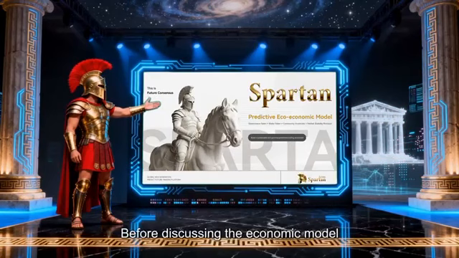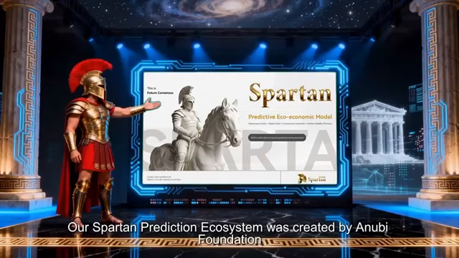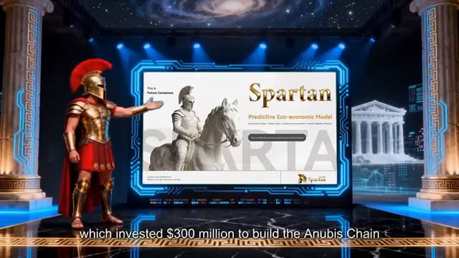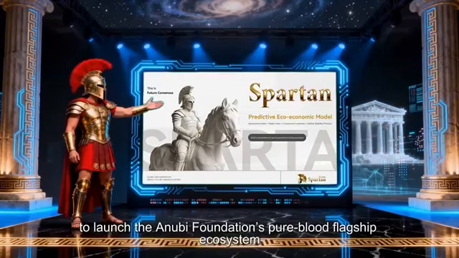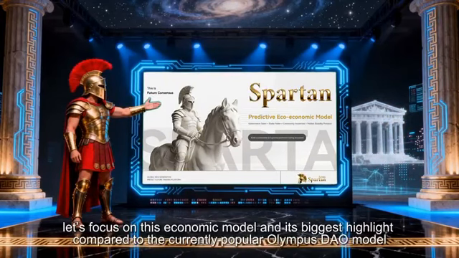Before discussing the economic model, let me first tell you about who built it. Our Spartan prediction ecosystem was created by Anubis Foundation, which invested $300 million to build the Anubis chain, and then supported by Anubis Labs with an $8 million investment to launch the Anubis Foundation's Pure Blood flagship ecosystem. Now, let's focus on this economic model and its biggest highlight compared to the currently popular Olympus DAO model.